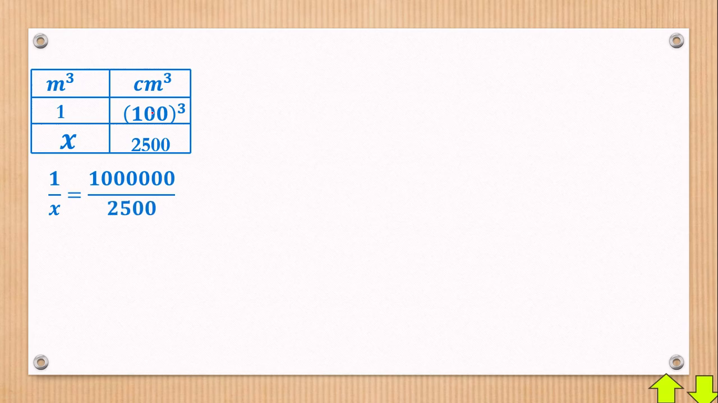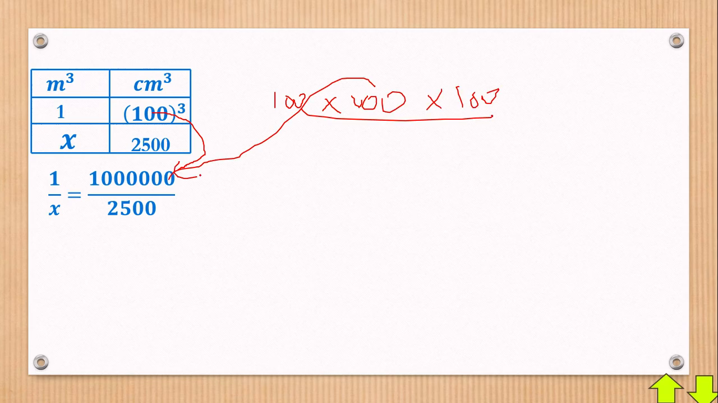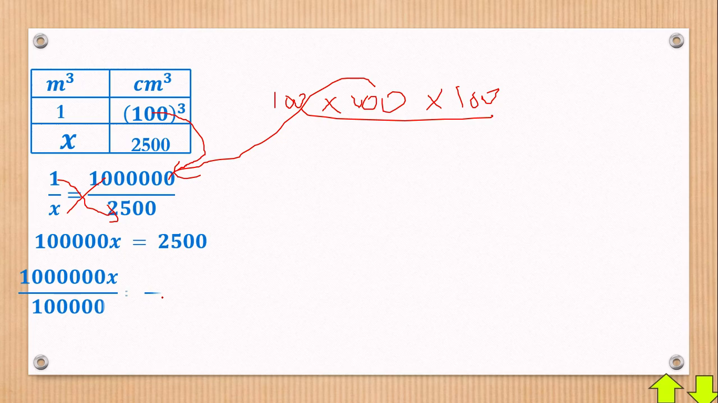In fact, when you cube 100 on a calculator, you get 1 million. It's more like 100 times again 100 times again 100, and this will automatically give you the 1 million. So you cross multiply: x times 1 million gives 1 million x, which is equal to 2,500. We want to find the value of x, so divide both sides by 1 million. The value of x in meters cubed will be 0.0025 meters cubed.